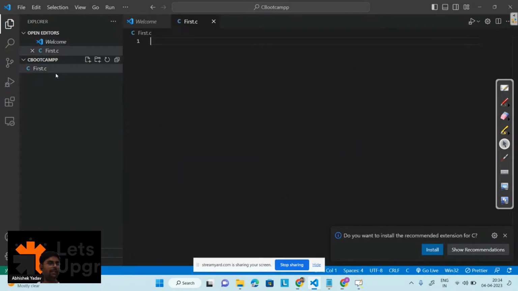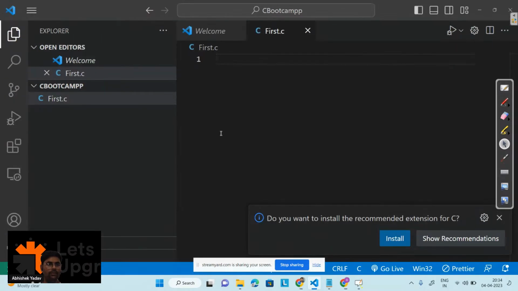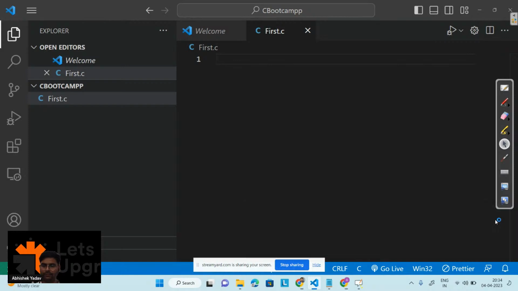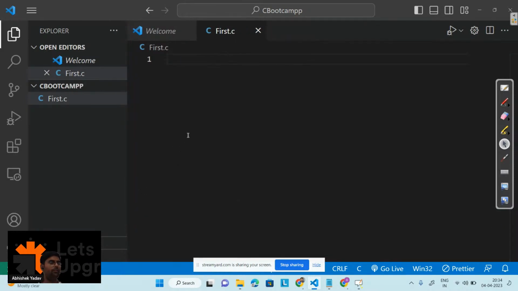The moment I create this file, I am inside it, and now I have to write the code. So let's write the first code here. If you are starting with C language, C++ or Java, there is an entry point from where the execution will start.